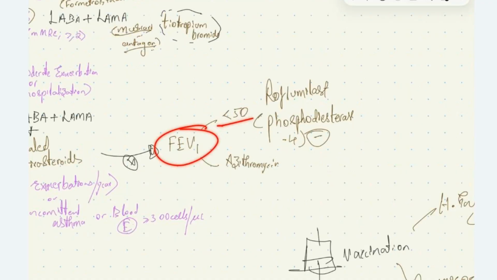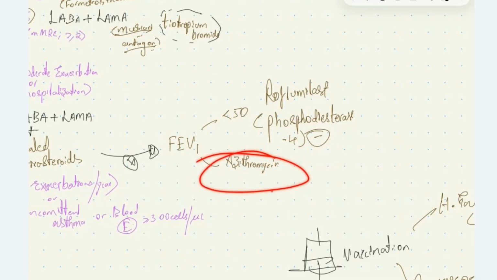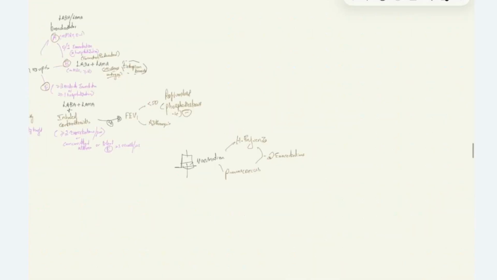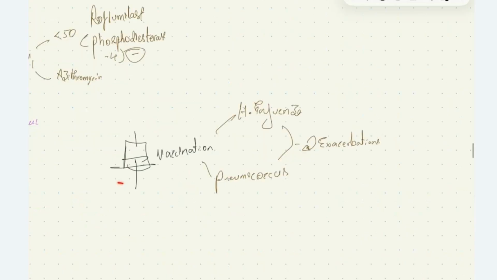If it is less than 50, we can give roflumilast, that is a phosphodiesterase 4 inhibitor, or else if it is more than 50 and less than 70, we'll give azithromycin, thereby reducing the occurrence of pulmonary infections causing exacerbation. In all the patients with COPD, we should give vaccination for Haemophilus influenzae and pneumococcus bacteria in order to reduce the frequency of exacerbation.